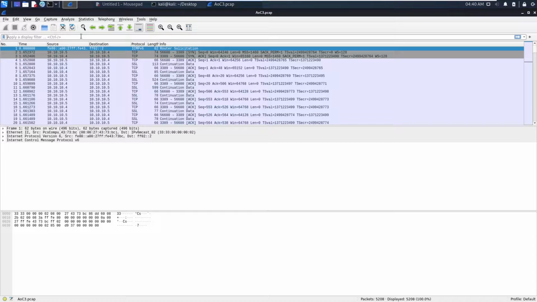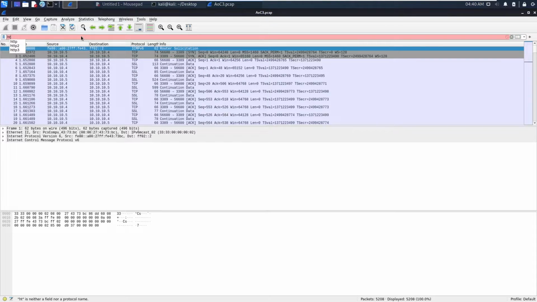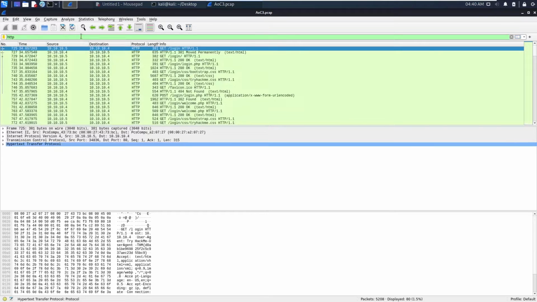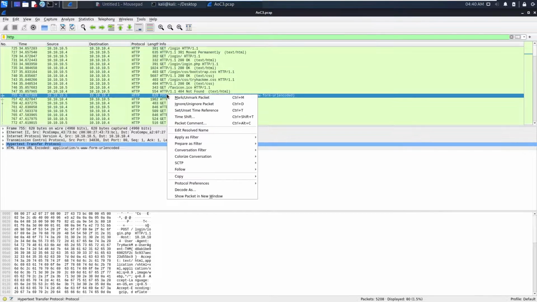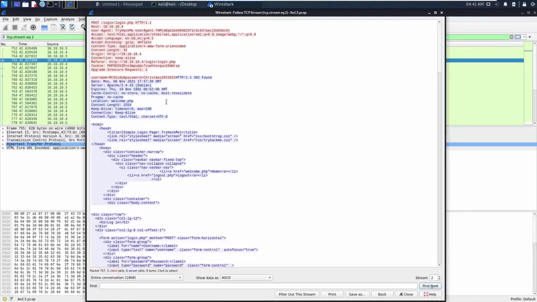To filter any web request, type http and hit enter. The first one is GET login, and here you can see a POST request. Right click on this, follow TCP stream, or you can also do HTTP stream, POST, and you can see the username and the password. Username maxkiddy and password is Christmas 2021.